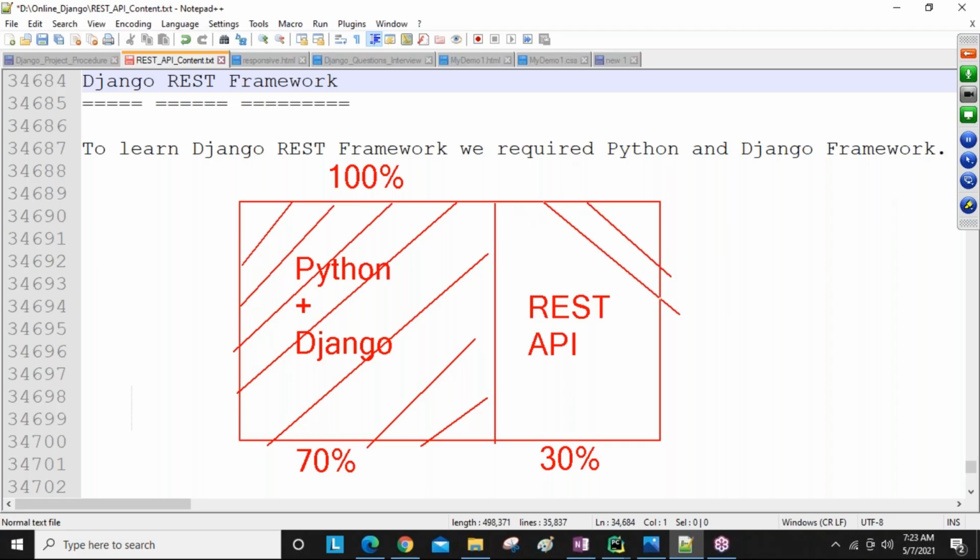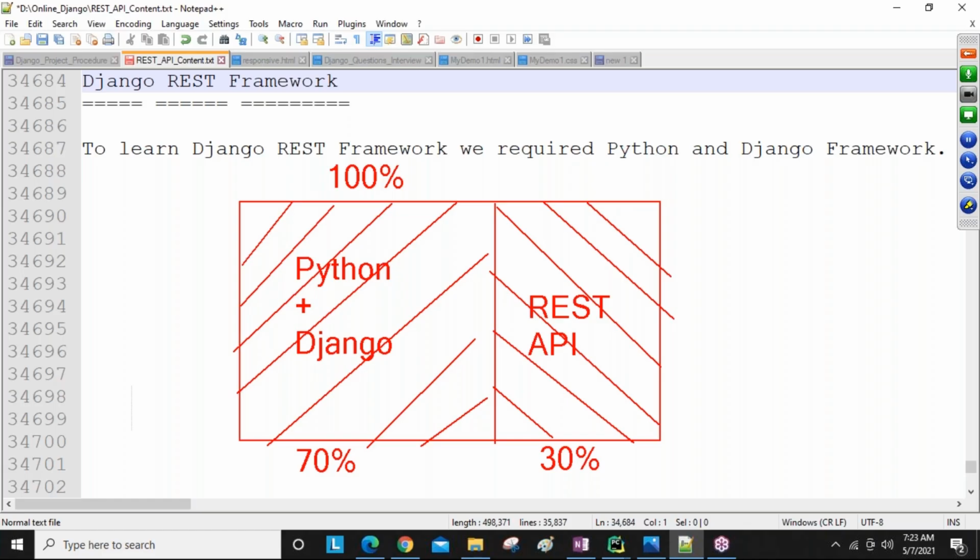When we add this REST API code to our existing Django application, then our application becomes a 100% good product. Python, Django, and REST API: if you apply these three things to your project, then it is a totally complete project, and this product is delivered to the public.